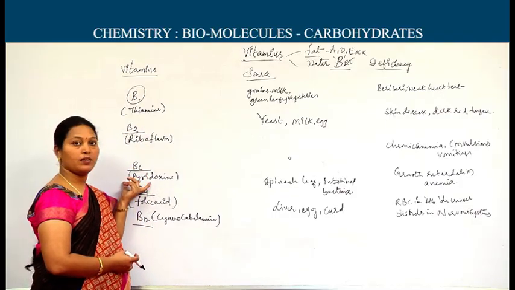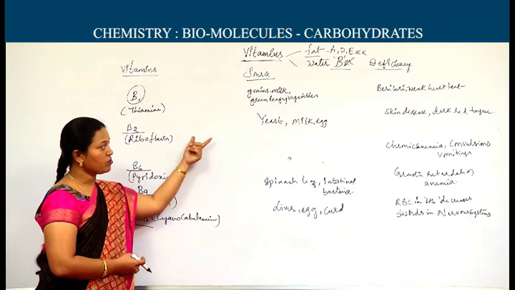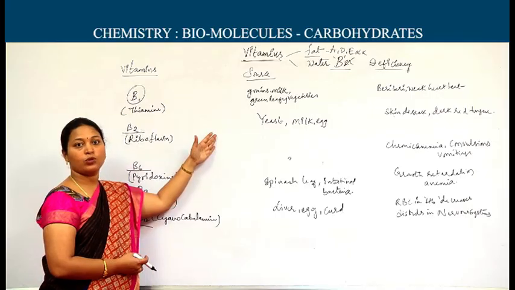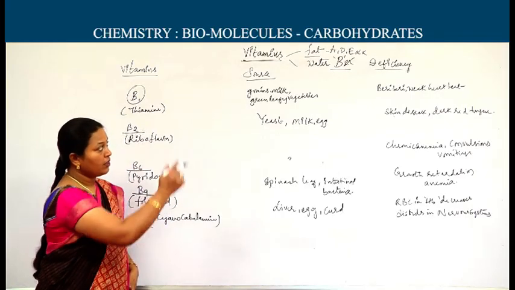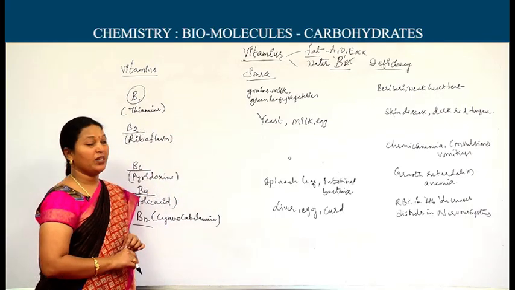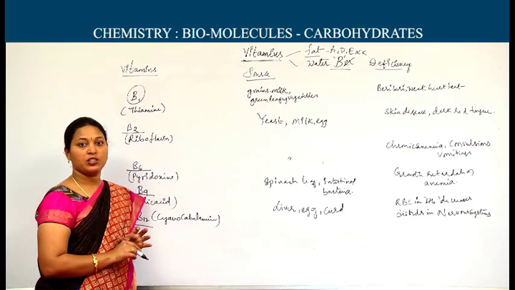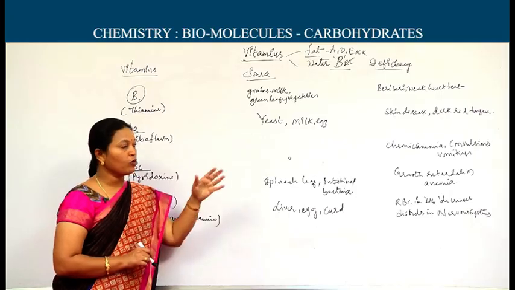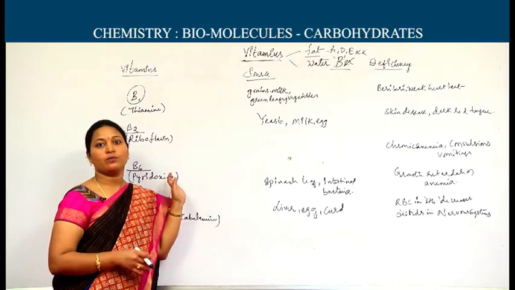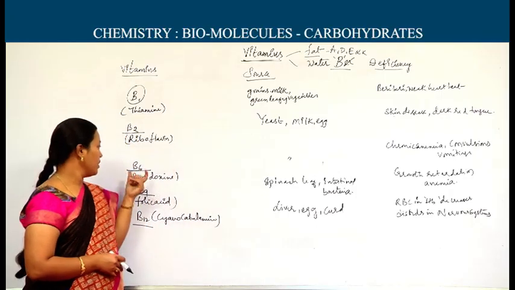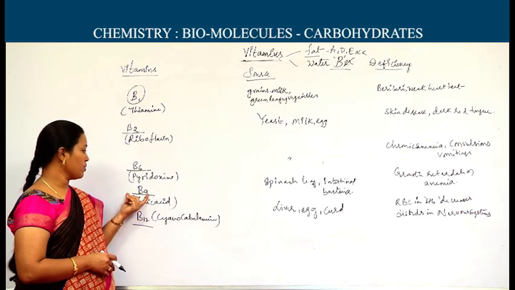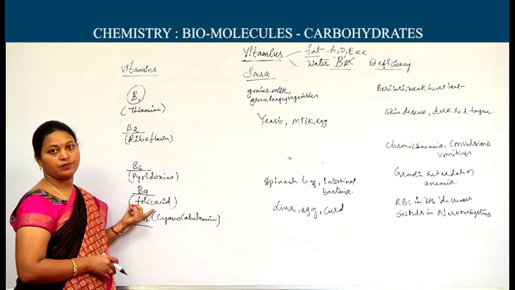Next, B6, it is pyridoxine. Same sources: yeast, milk, egg. Of course, yeast you may get through bread buns also. Deficiency causes chronic anemia, which means there is a loss of blood percentage in the body. The person may get anemia, and convulsions and vomitings. Convulsions means shiverings. These are the results of B6, that is pyridoxine, deficiency. Next comes B9, it is folic acid.